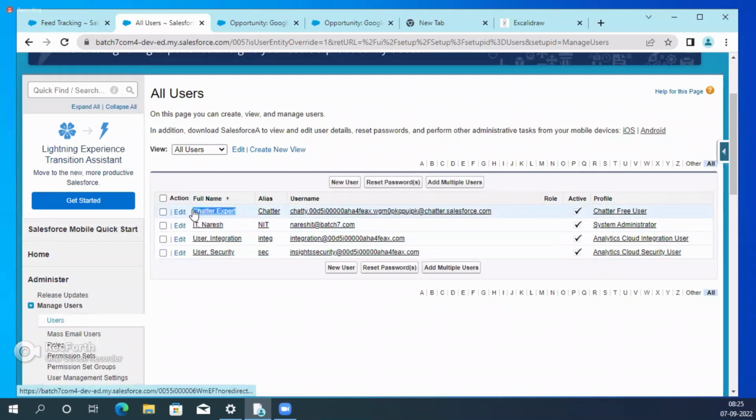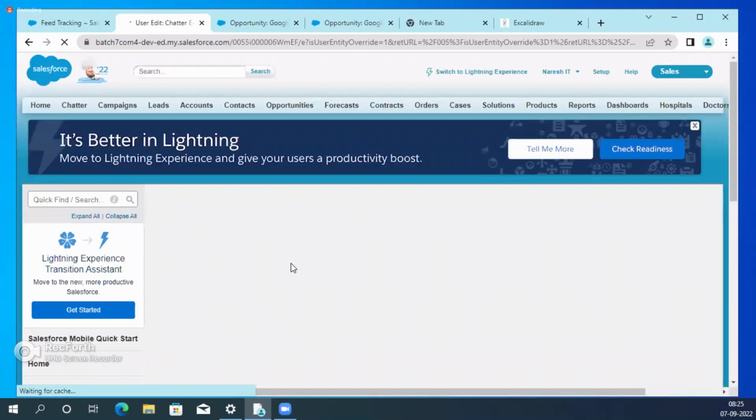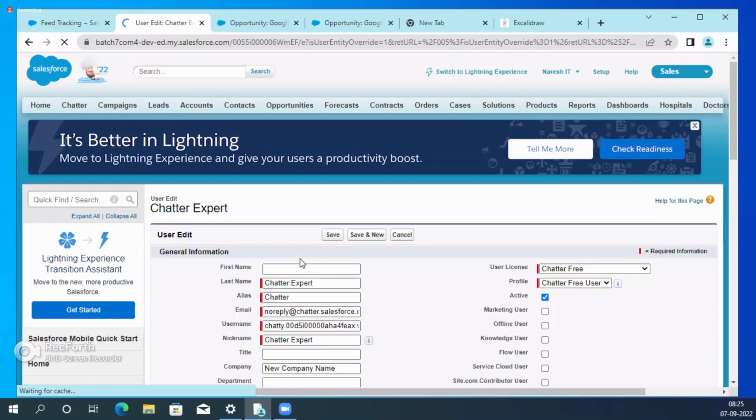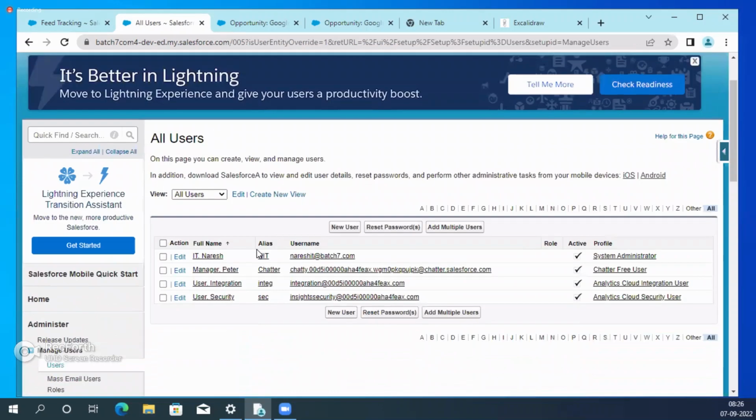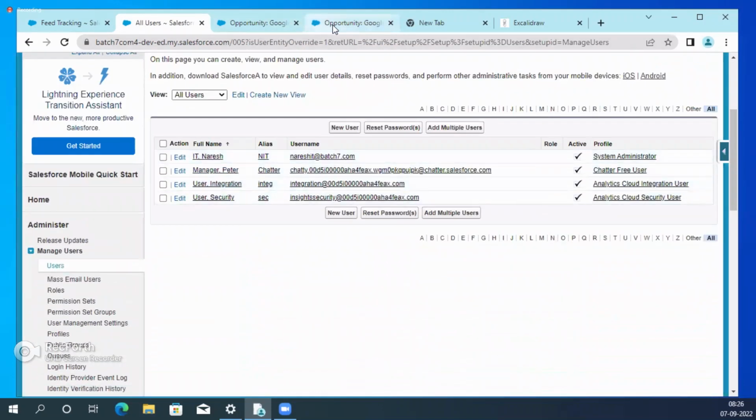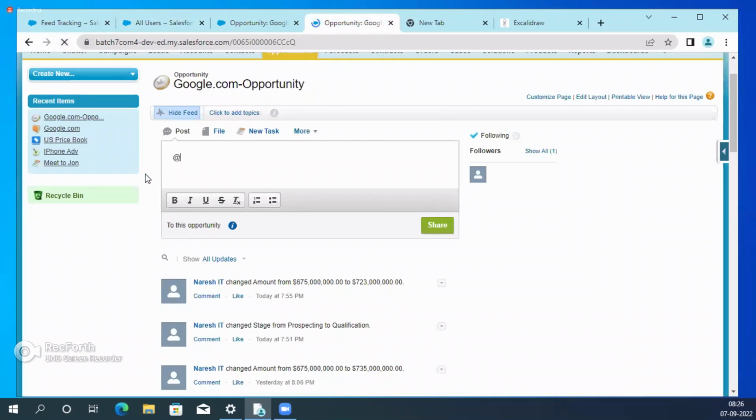So Naresh IT, these are the other users, but we don't have the permission. Instead, I'm changing these to, for example, another user name. I'm changing the user name. For example, his name is not Charter, actually. It's Peter Manager. Last name is Manager. I'm just changing the name. Now, what is that? Peter Manager.